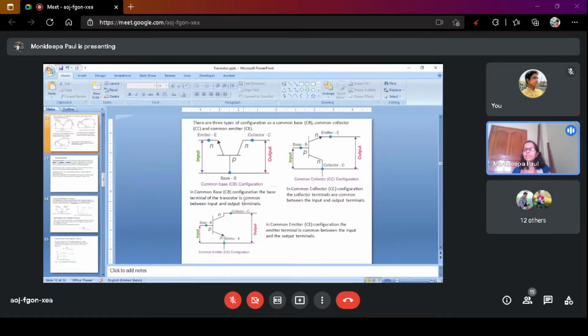In the common base configuration, output voltage means voltage between collector and base. So VBC is constant. The change of emitter current, that is the input current, with the change of input voltage, that is VBE, base emitter voltage, is called input characteristics. Any question, any doubt? Any question, Atanu?